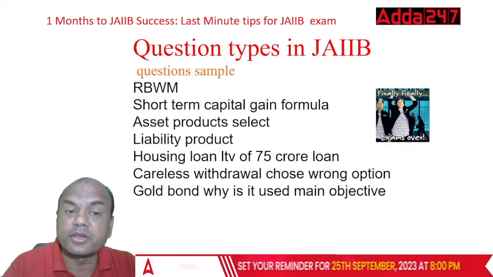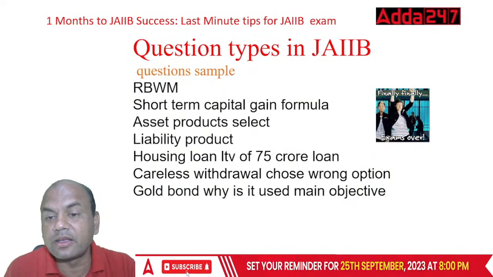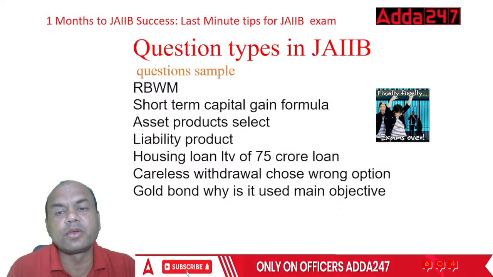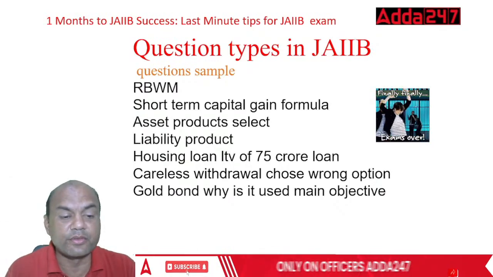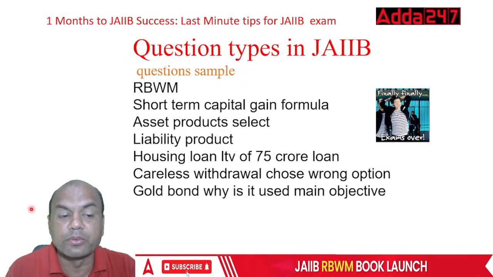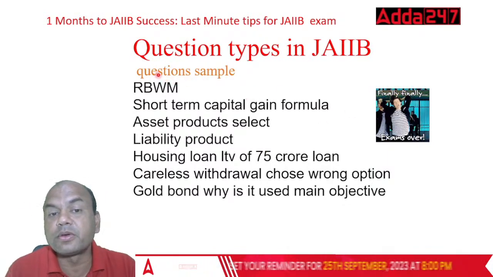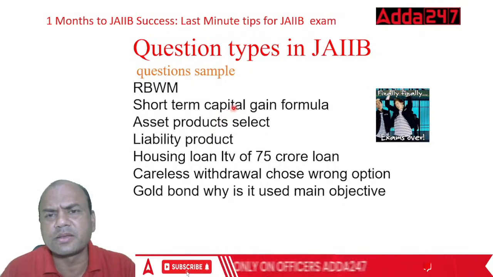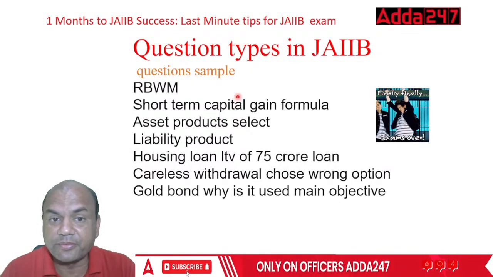And then comes your last paper. See this. Finally, exams over. On RBWM, you are the happiest person. Why? Because this is the last paper, number 1. And number 2, for RBWM, you get around, this time you are getting how many? 2 weeks' time or 1 week's time? Huge time you are getting, isn't it?